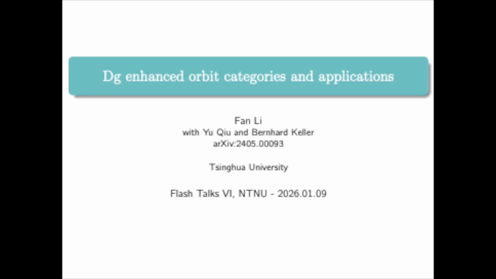I'm very happy to have this opportunity to share some of my recent work with my supervisor, Professor Qiu, and Bernhard Keller. The main goal of this talk today is to introduce the construction of DG orbit category, and then realize the perfect derived category in two ways.